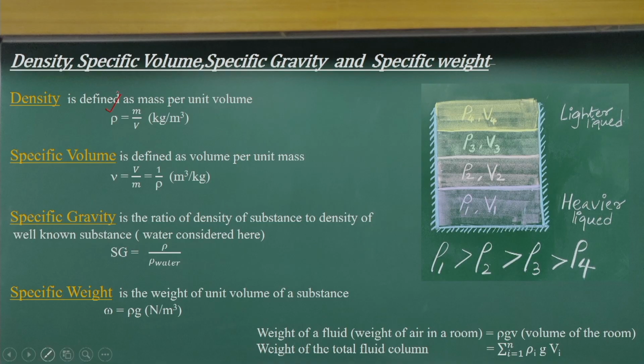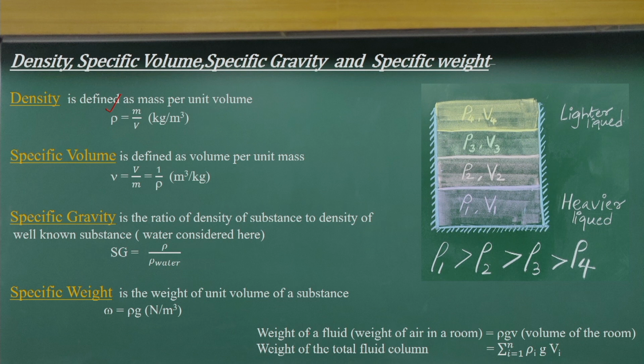We get it in terms of kg. That means if I take 1 cubic meter of water, whose mass is 1000 kg, the density is 1000 kg per cubic meter. So the very basic thing is that mass per unit volume is the density. I just re-emphasize that in any fluid flow problem, the foremost requirement is to calculate the mass of the fluid. If I know the volume of the fluid and the density, I can compute the mass.